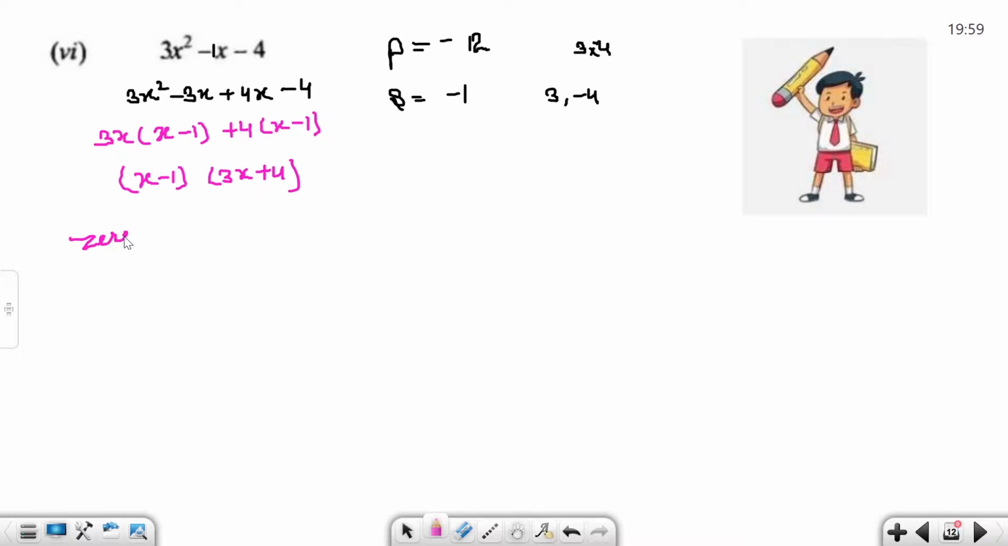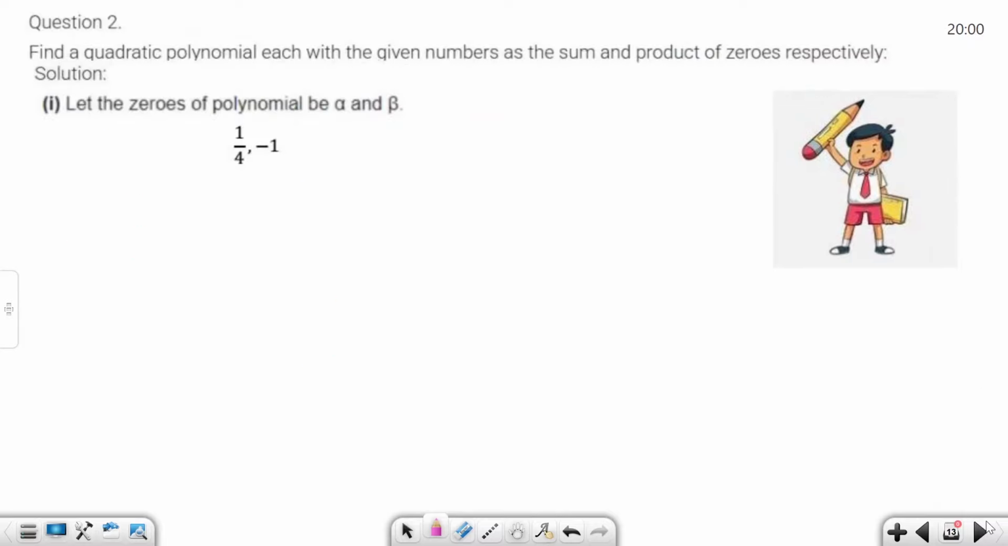How do we find zeros? x minus 1 is equal to 0, and second factor 3x plus 4 is also equal to 0. So x we get here 1. Here x is what? 4 side positive, this side minus 4, divided by 3. Two factors, verify it yourself. Okay, how do we solve this question?